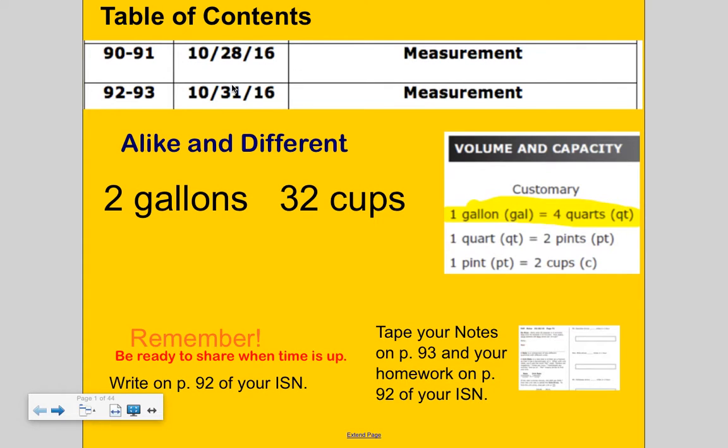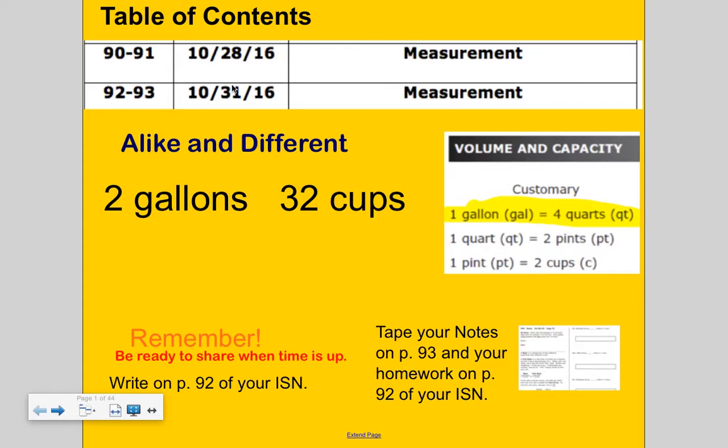This is over how to convert between customary and the metric system. In America, we use the customary system, while in different countries around the world, they use the metric system. But before we do that, let's look at our number routine of alike and different.